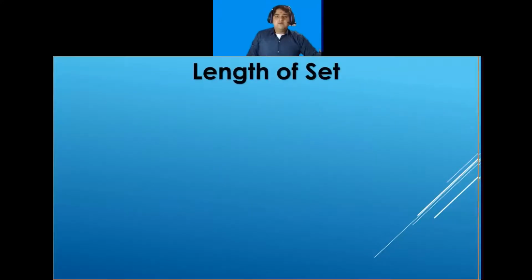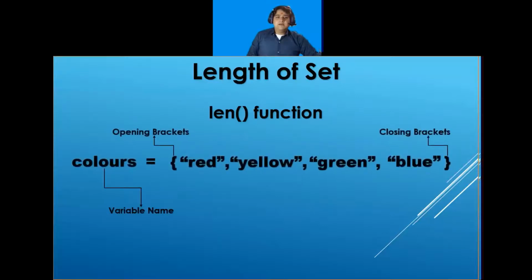Find the length of a set. To find the length of a set, or the total elements in a set, we will use the len function. So for example, I have a set. Here red is element 1, yellow is element 2, green is element 3, and blue is element 4.